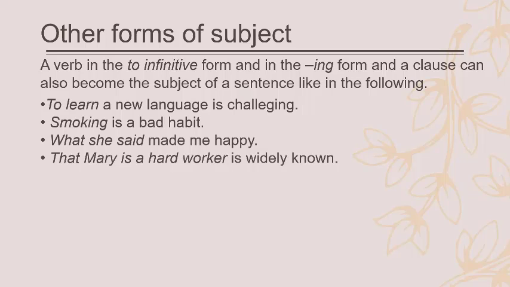If it is an object complement, we can change the direct object and object complement into a sentence. So we can say, I was happy. What she said made me happy. I was happy. The test whether we have an object complement or not is by paraphrasing, changing the part into a sentence. To learn a new language is challenging. I was happy. That Mary is a hard worker is widely known. Here the subject is that Mary is a hard worker. It is widely known.